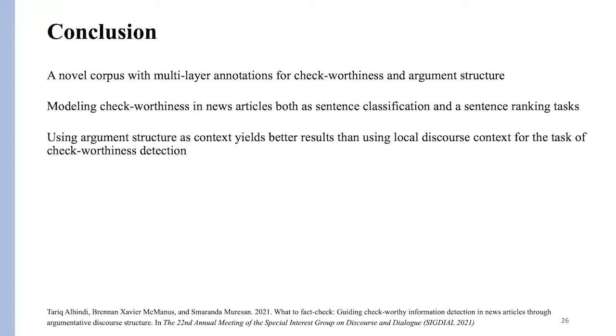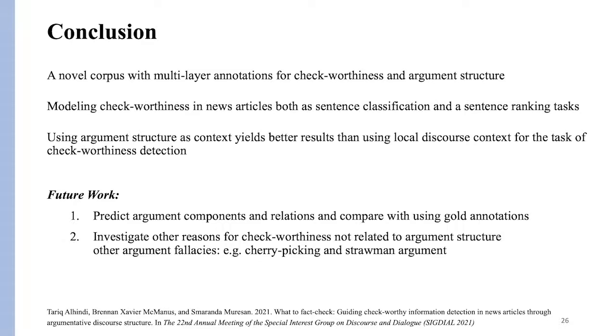In future work, we want to attempt to predict the argument components and relations rather than using the gold annotations as we've done in this study, and also investigate other reasons for check-worthiness that are not necessarily related to the argument structure, including other argument fallacies, for example, cherry picking or the strawman fallacy, and see whether those inform the check-worthiness detection task or not.